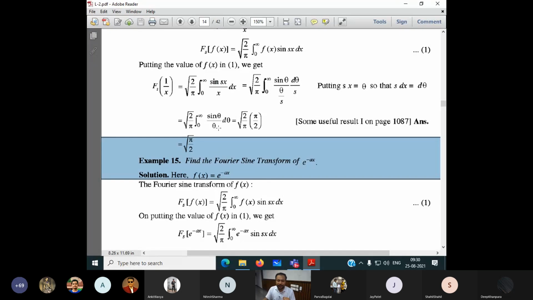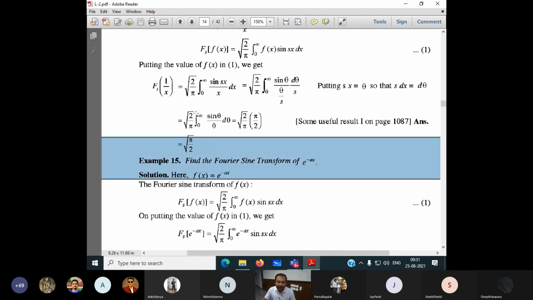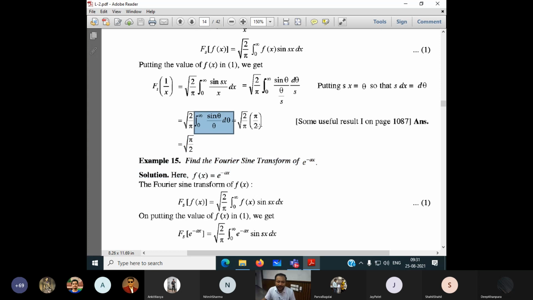These integrations are standard integrations. Be careful. The value of this integration is pi by 2. How is it coming? Integration by substitution here. Put x is equal to theta, so that dx is equal to d theta. If I substitute here, I can get this one. So this is called integration by substitution, and the standard result of this integration is pi by 2.